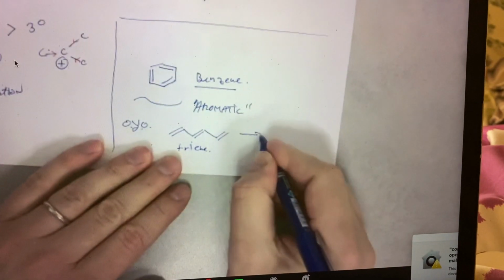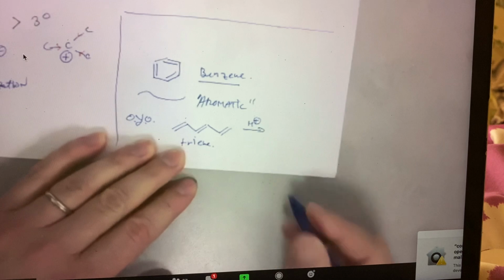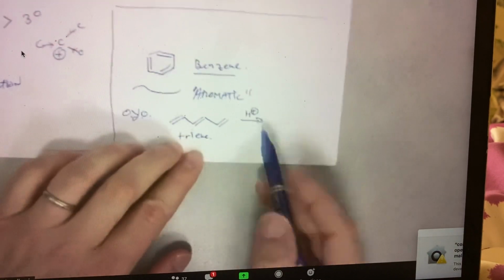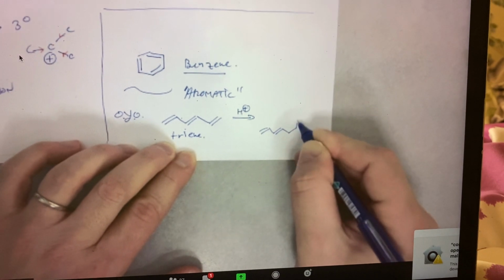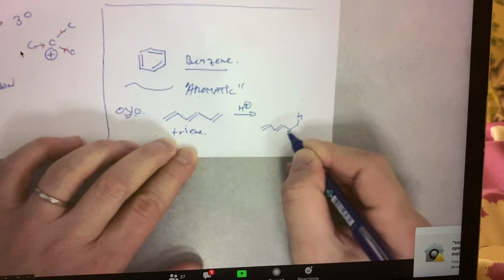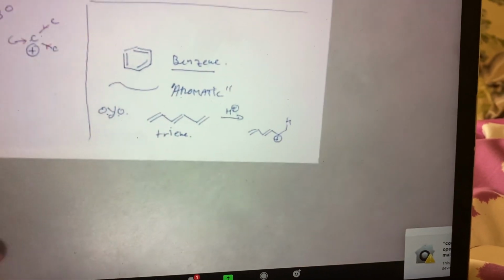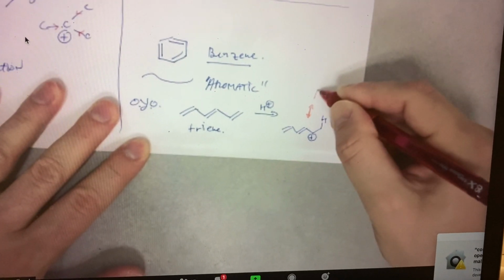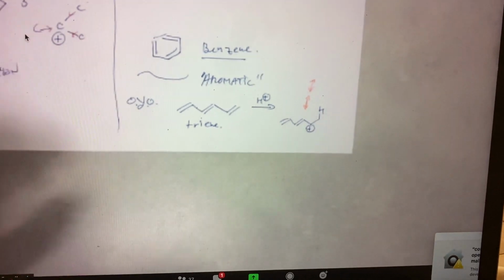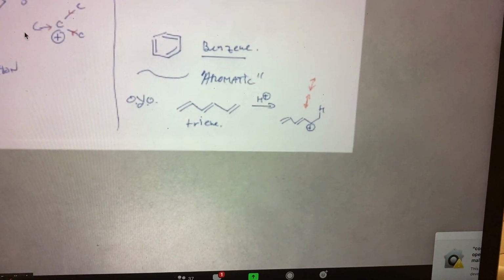I'm going to react it with H+, right? I'm going to forget about the counter ion. I'm just simply going to make a secondary carbocation. And what I want you to do with this is come up with 2 unique resonance forms for it where you can move the plus charge.